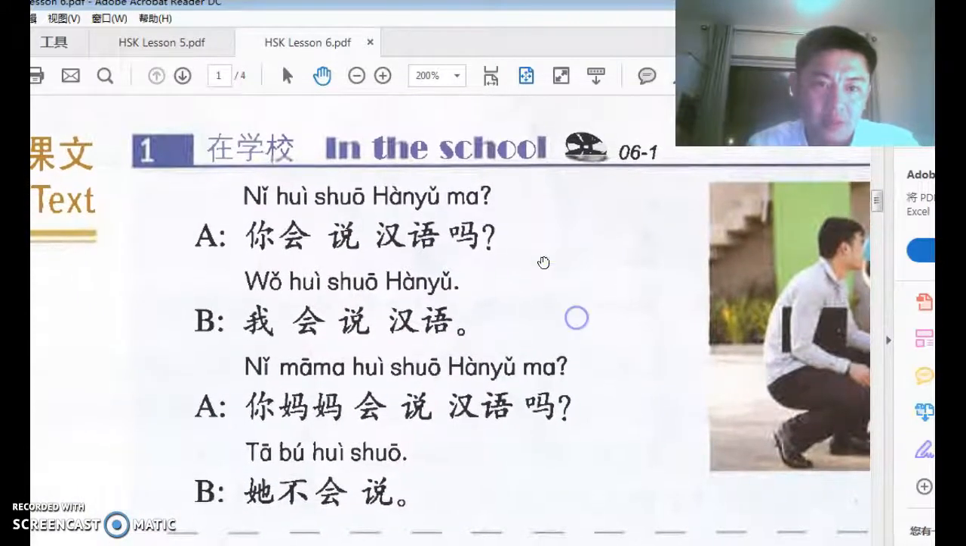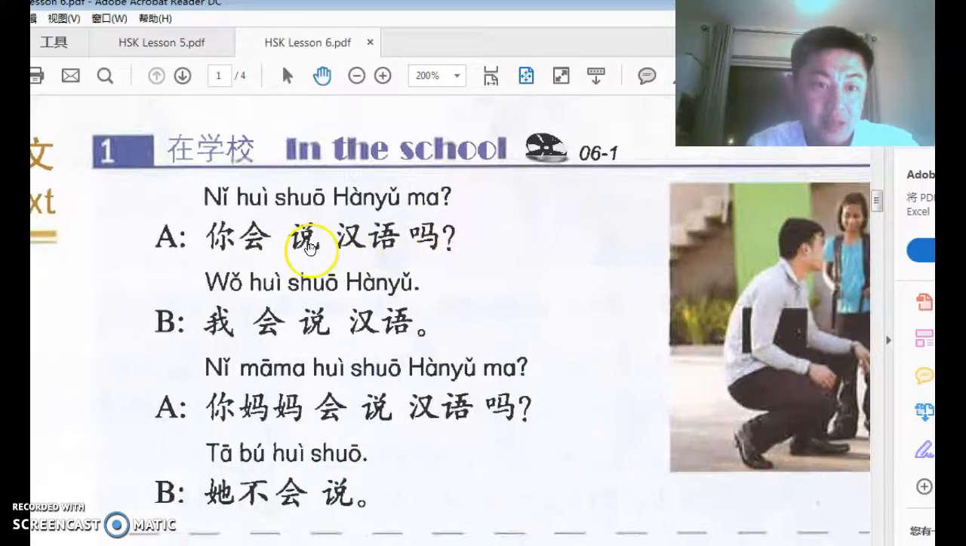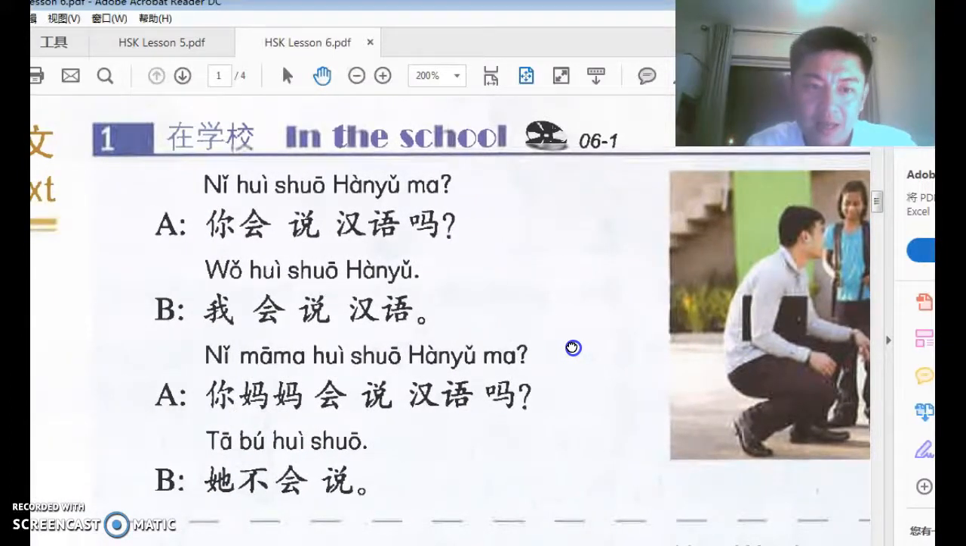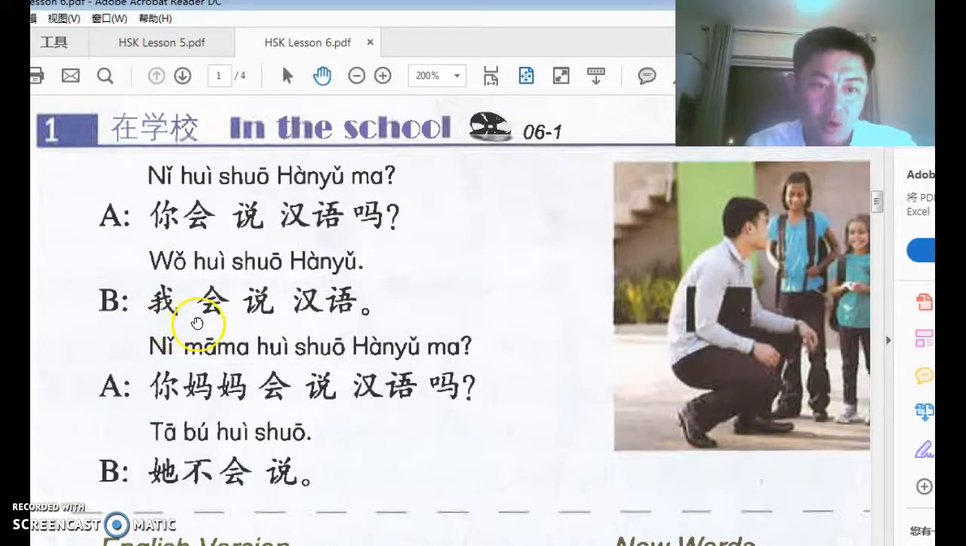Number one happens in the school. 在学校. That's school, 学校. A says, 你会说汉语吗? Yes or no? You can speak Chinese, right? So the teacher is asking many non-native Chinese kids, 你会说汉语吗? And B says, 我会说汉语. No problem. I can speak Chinese. Straightforward. If you remember the meaning of each word, the sentence is very obvious.